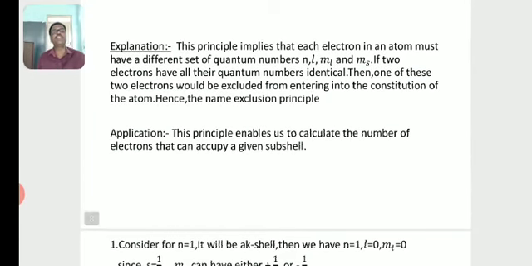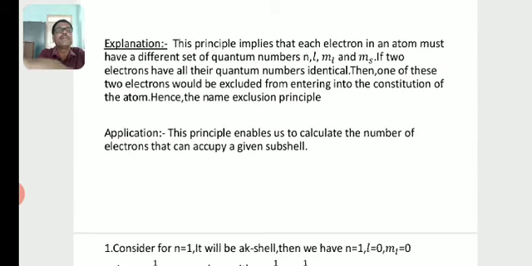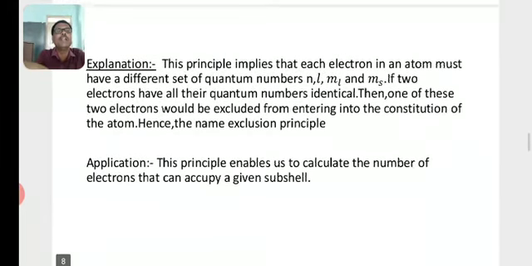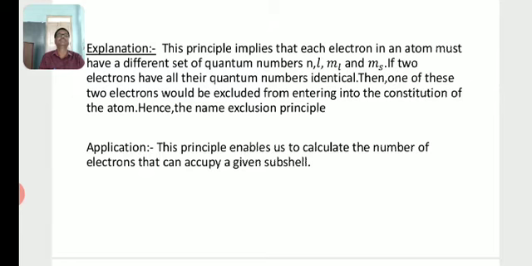Then what about the explanation? This principle implies that each electron in an atom must have a different set of quantum numbers, say n, l, ml, and ms. If two electrons have all their quantum numbers identical, then one of these two electrons would be excluded from entering into the constitution of the atom.